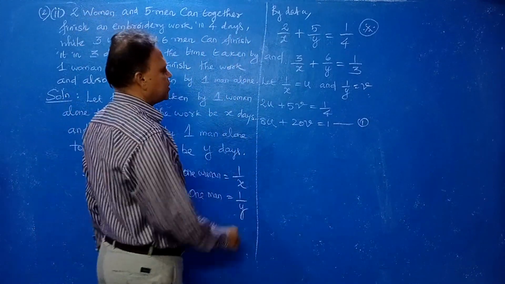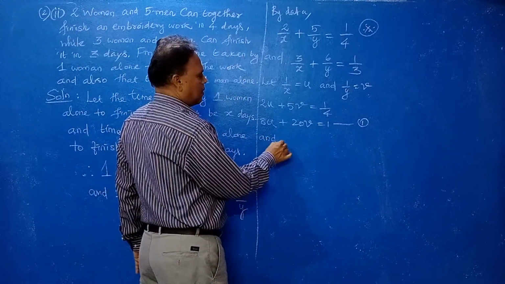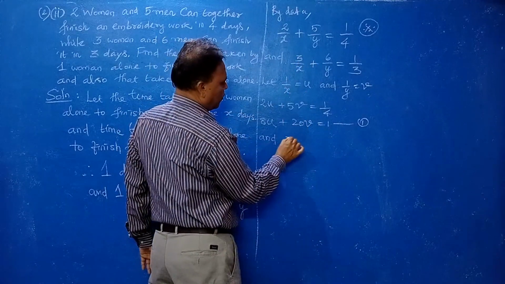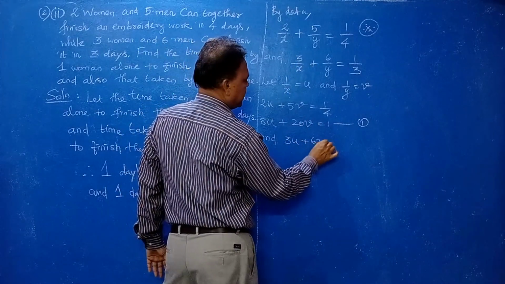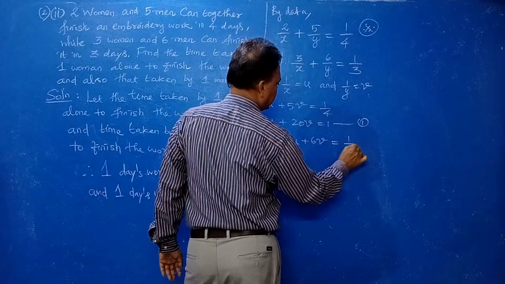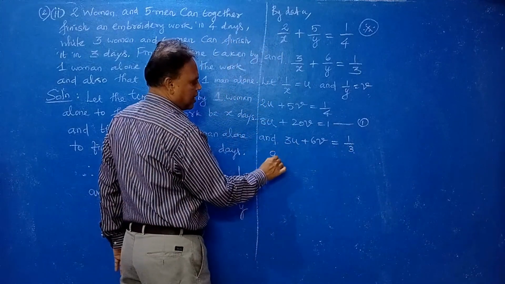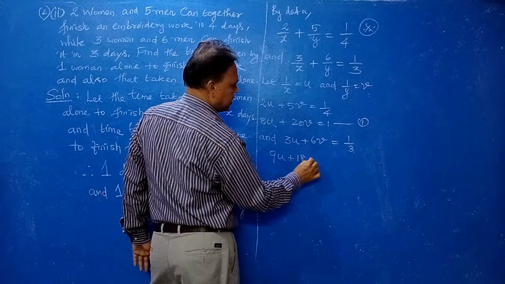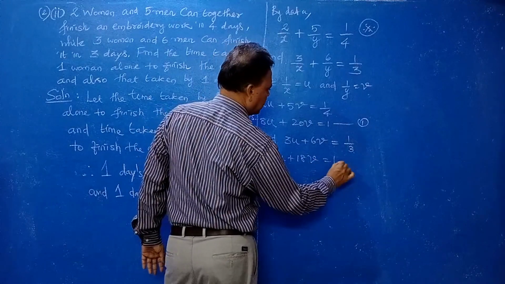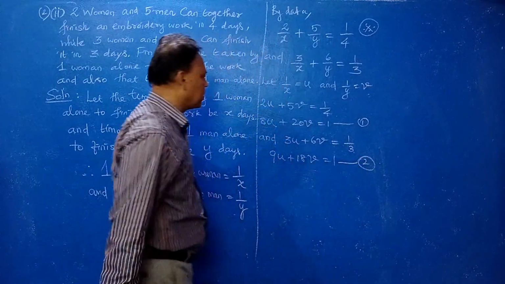Now same way, 3U plus 6V is equal to 1 by 3. Multiply by 3: 9U plus 18V equal to 1. That is equation number 2.